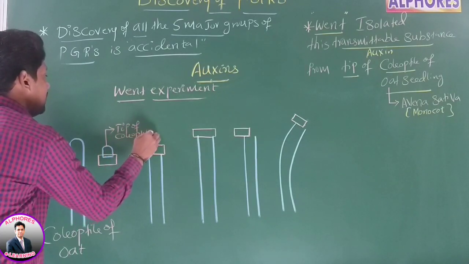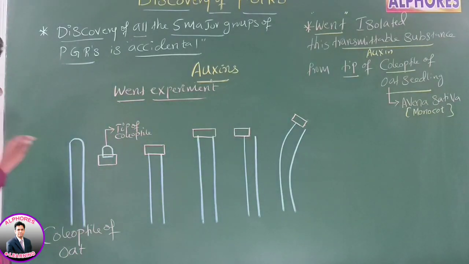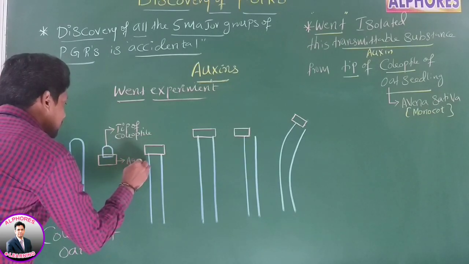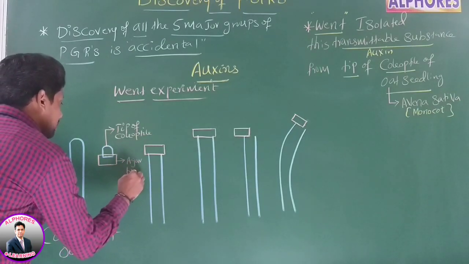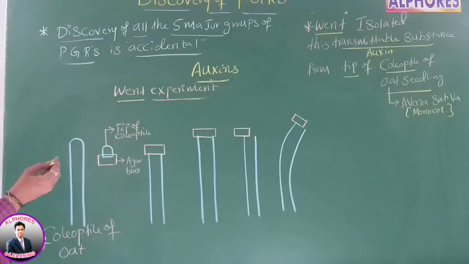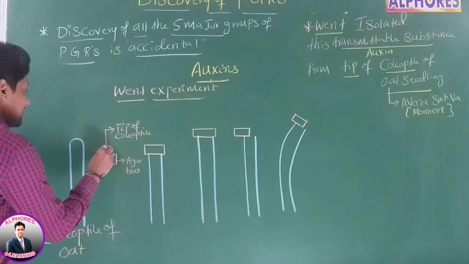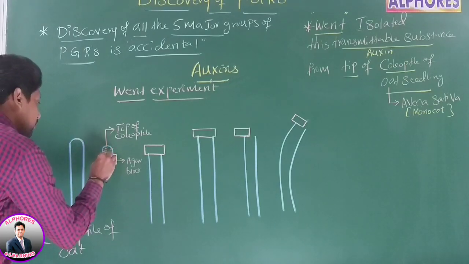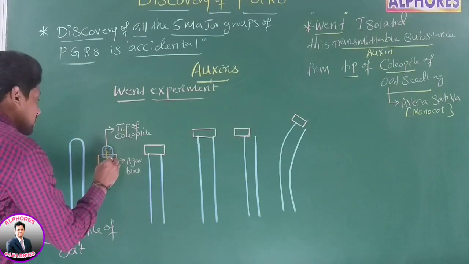Removed what, sir? Tip of coleoptile. He placed this tip of coleoptile on an agar block. Placed this tip of what? Coleoptile on agar block. Then what happened means the transmittable substance which was synthesized in the tip diffused, be careful, diffused into the agar block.